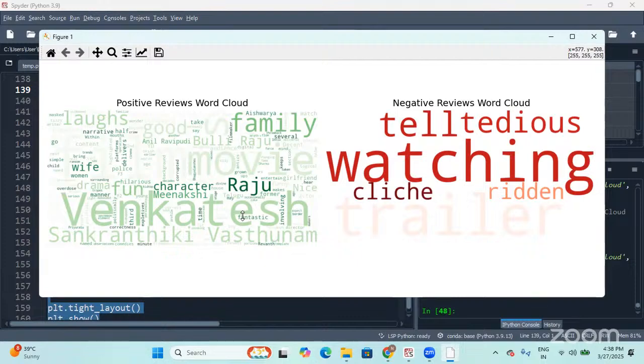So the frequency is more, obviously the size of that particular word will be more. Then if you see the negative review, anyhow, we got only one, accordingly it has given some kind of polarity score. It has given the size. So in this way, you can get the reviews and the sentiments.